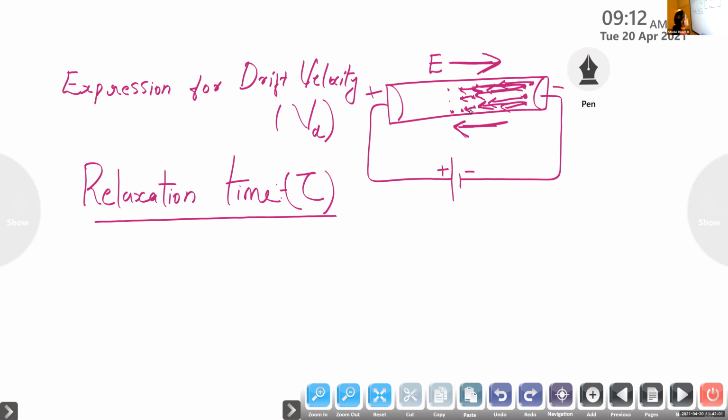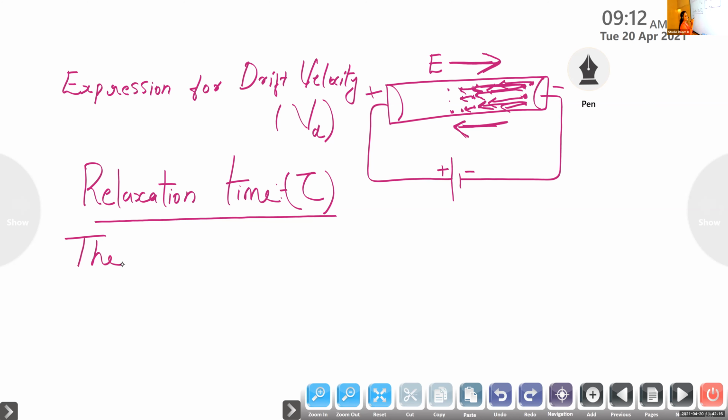So the relaxation time is nothing but the time interval between two successive collisions.